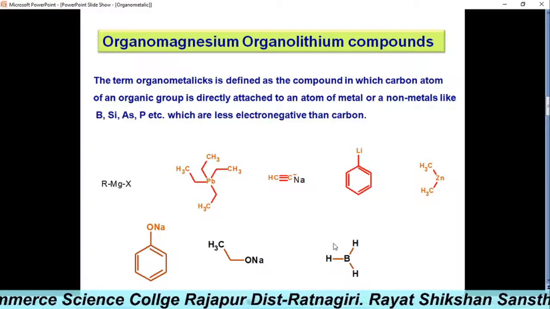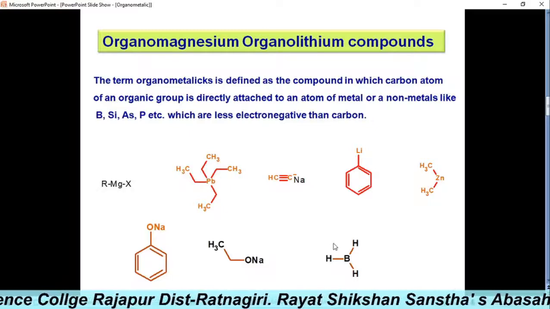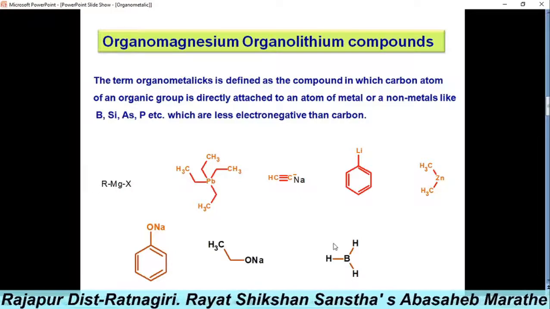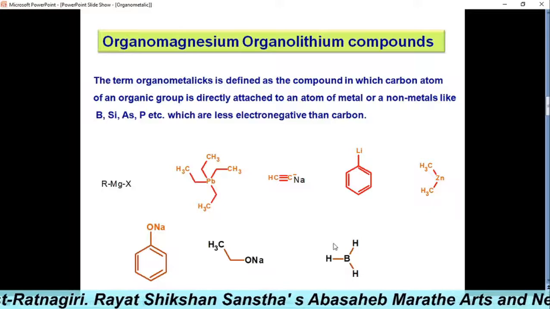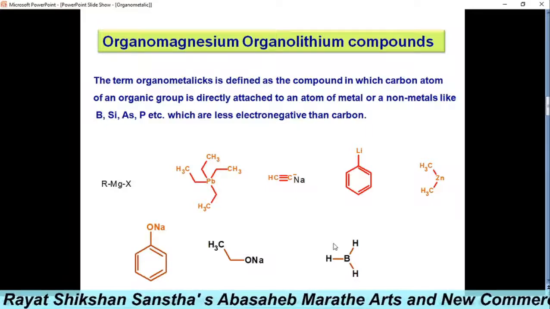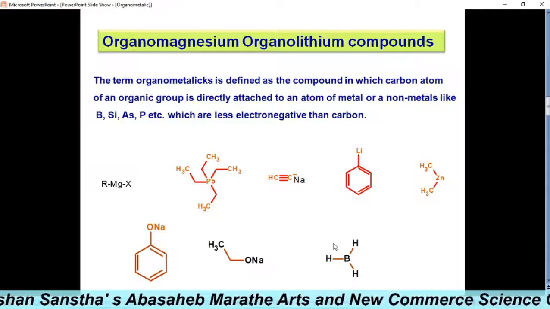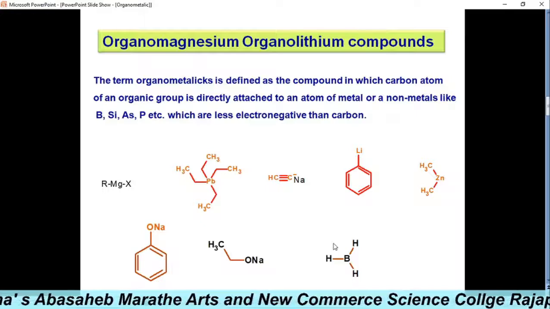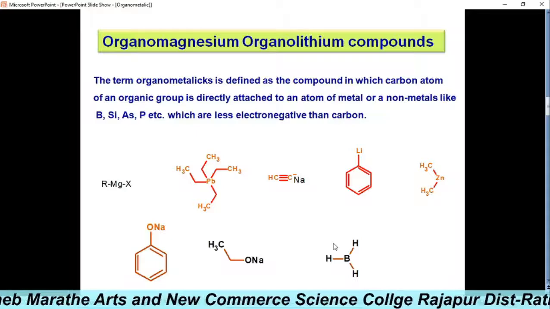Organometallics are considered the compounds containing direct carbon-metal bonds having metals like sodium, magnesium, zinc, cadmium, tin, mercury, etc. Such metals which are joined to the carbon are called organometallic compounds.